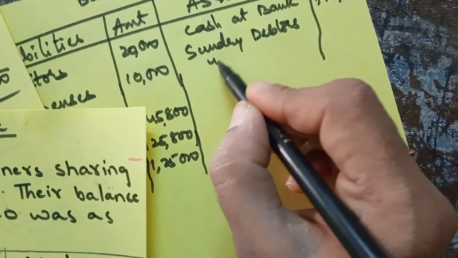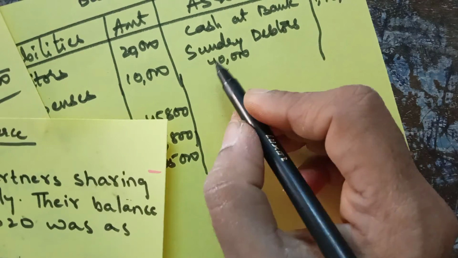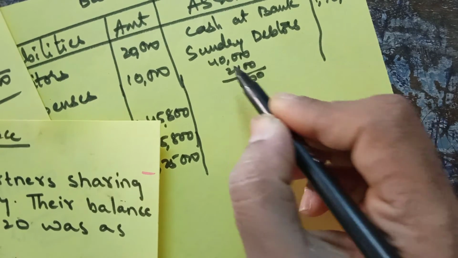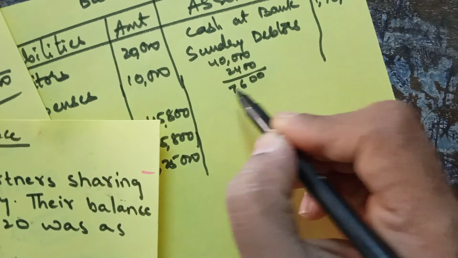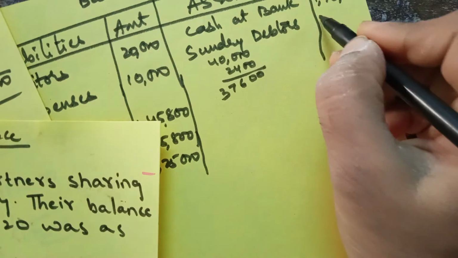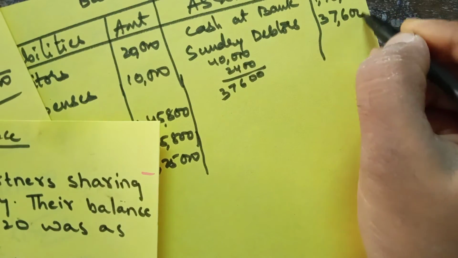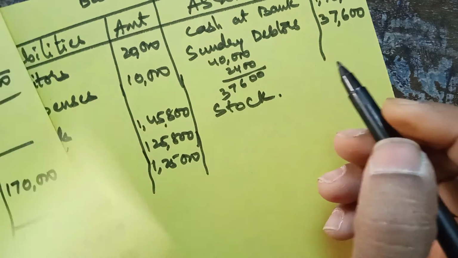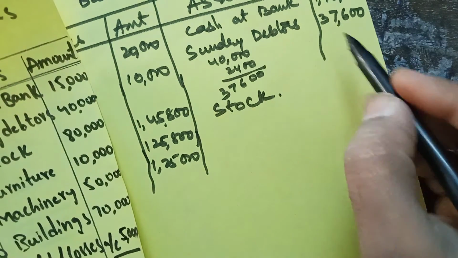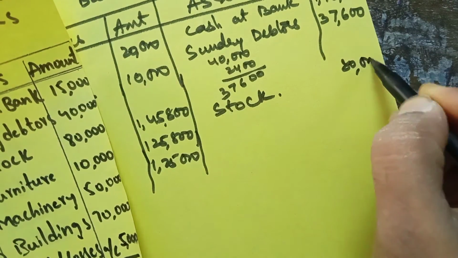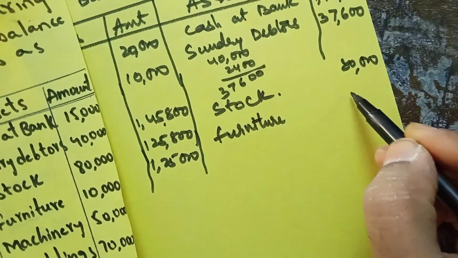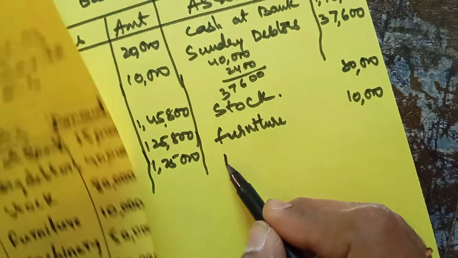So 40,000 minus 2,400, you will get 37,600. Then stock, there is no change, so as usual you take 80,000. Furniture also no changes, so take as usual 10,000.